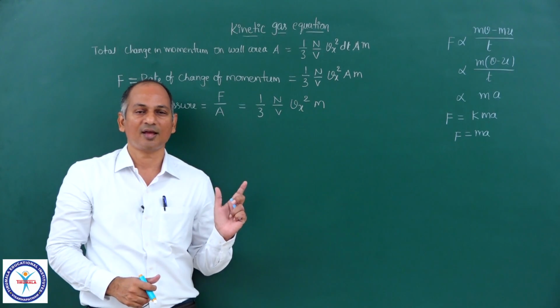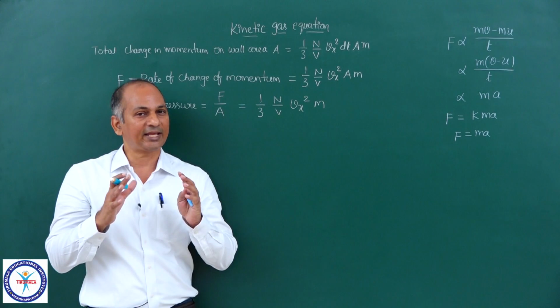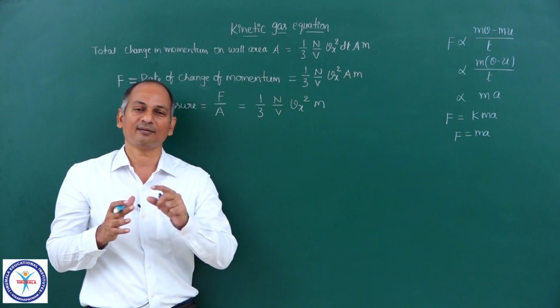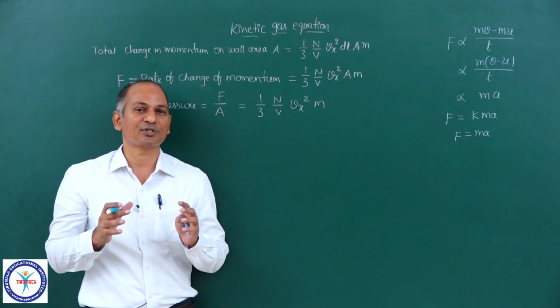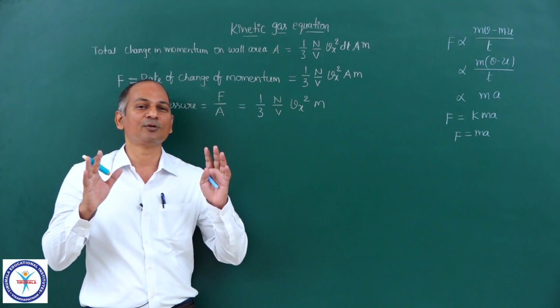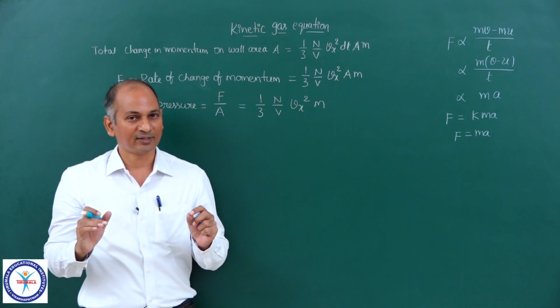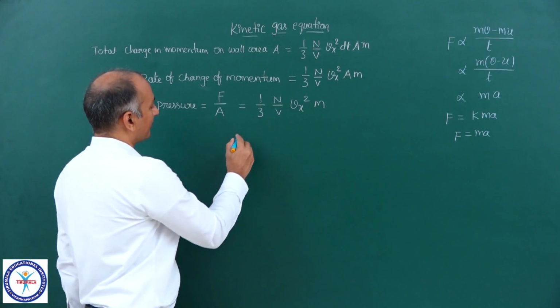Actually at the beginning of this derivation, I took one assumption, and I told you that I will remove it later. And that assumption was that all molecules have the same velocity. And now I am removing that. Now listen to me very carefully.